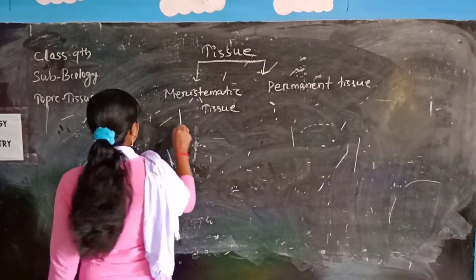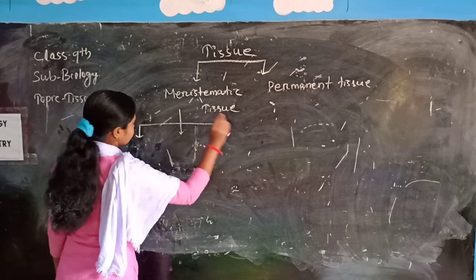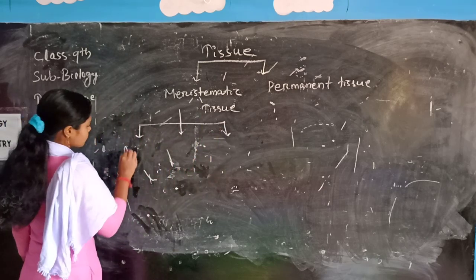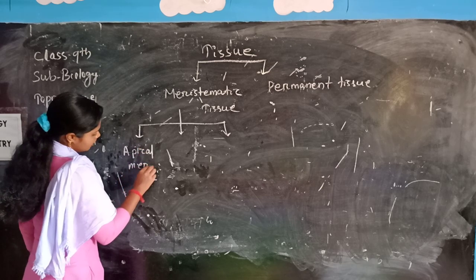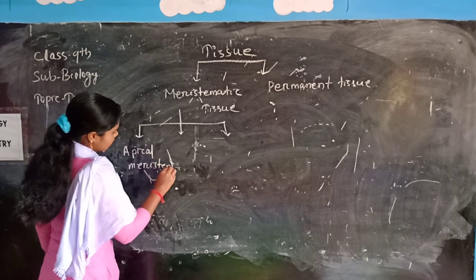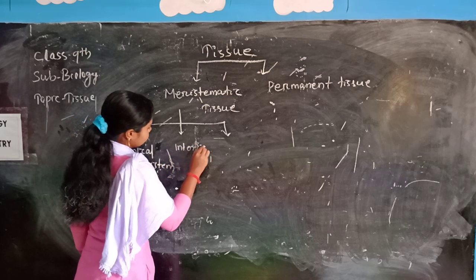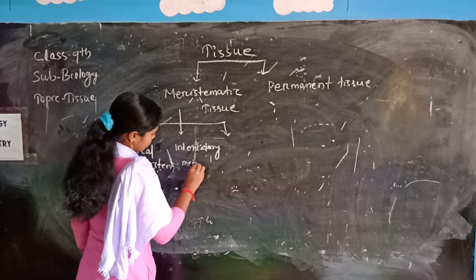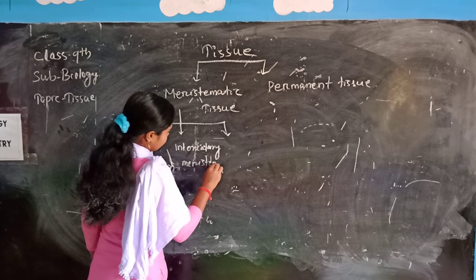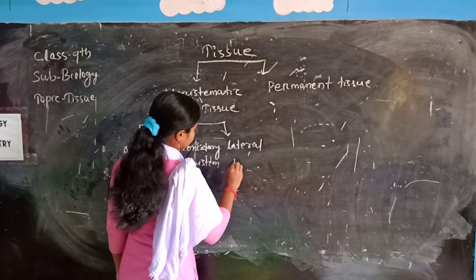Meristematic tissue is again divided into three parts: apical meristem, intercalary meristem, and lateral meristem.